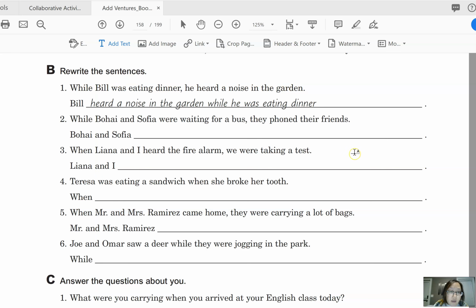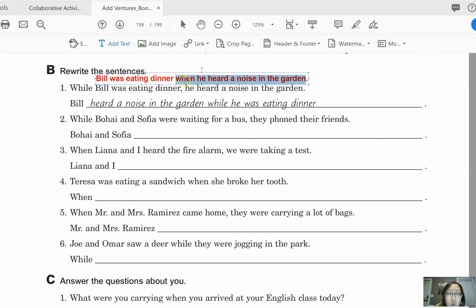Okay, so we can say Bill, oh my goodness, I can't type. Bill was eating dinner when he heard a noise in the garden. Okay, so as you can see, this time we use the when clause with the past tense with the interruption. So Bill was eating dinner when he heard a noise in the garden.